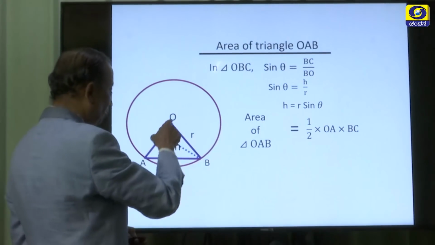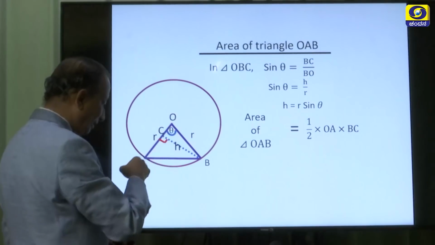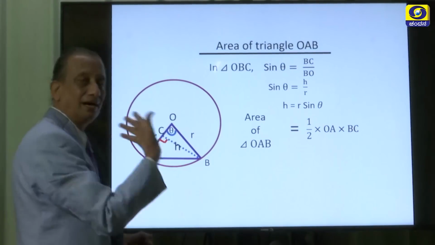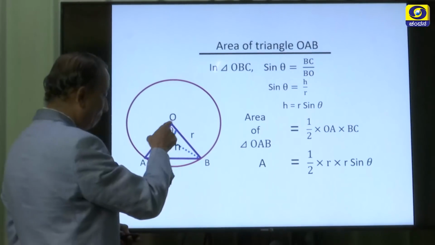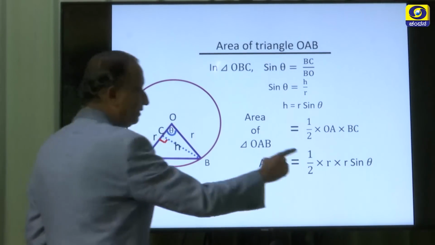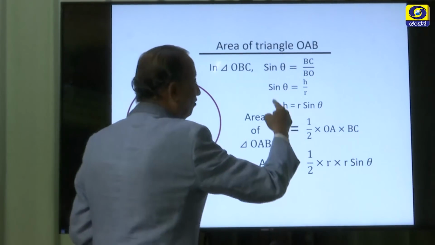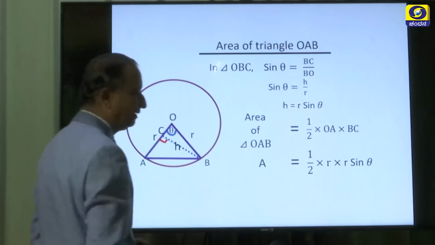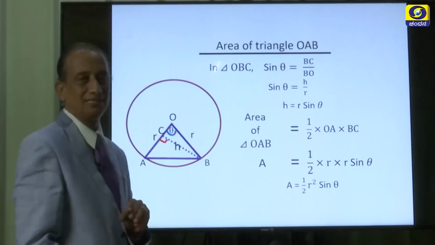So, half into OA. You can make any one side as the base, but we are trying to make this side as the base and finding the area. So, area is equal to half into base length, which is the radius, into BC, the height we have found out as r sin theta. On simplification you get half r square sin theta.